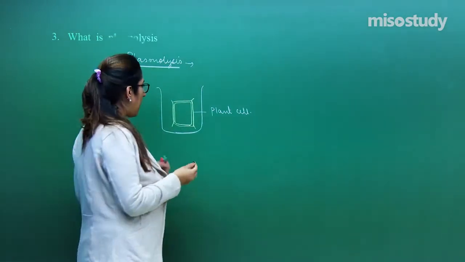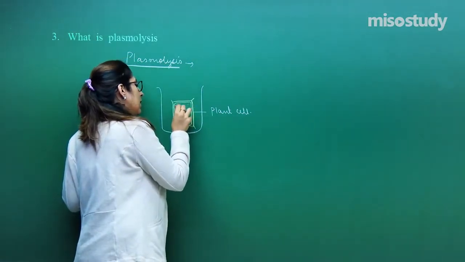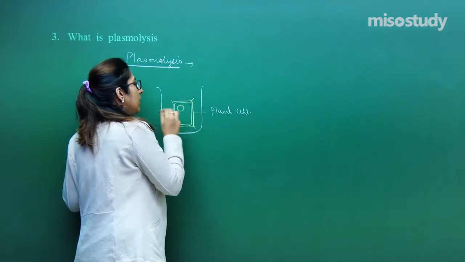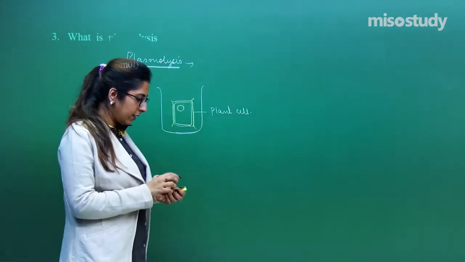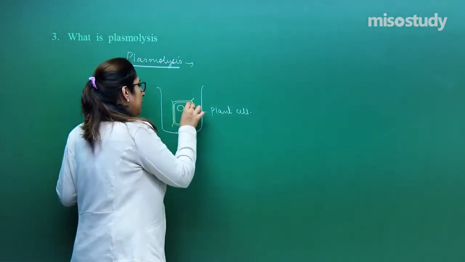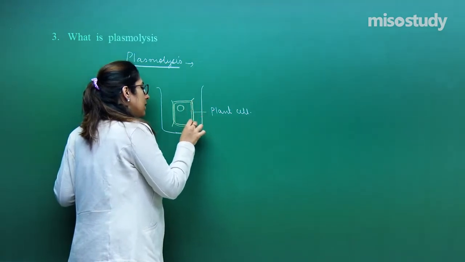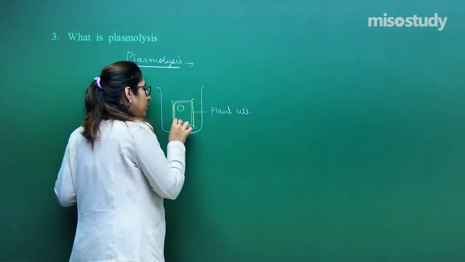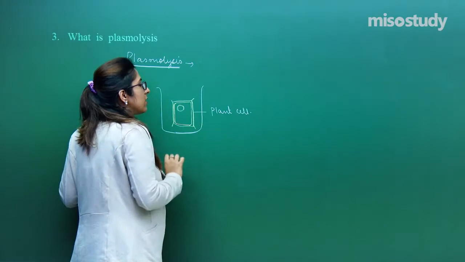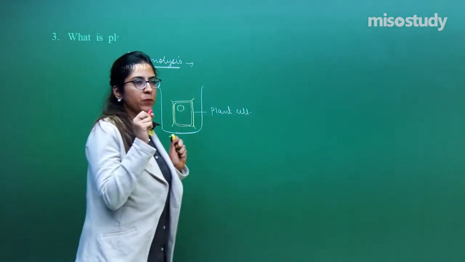Right? In the plant cell, as you can see, this is the nucleus, and we have already discussed that this is the cell wall, and below the cell wall is the protoplast.